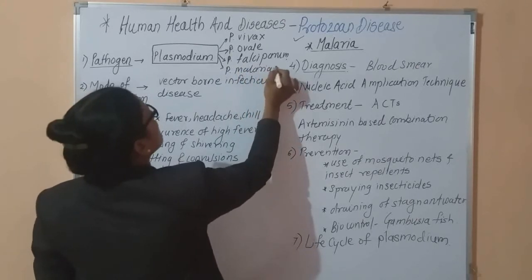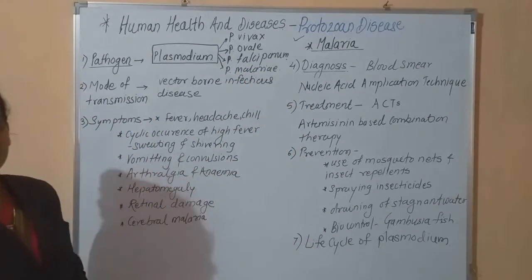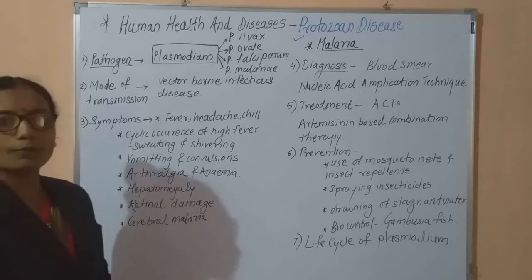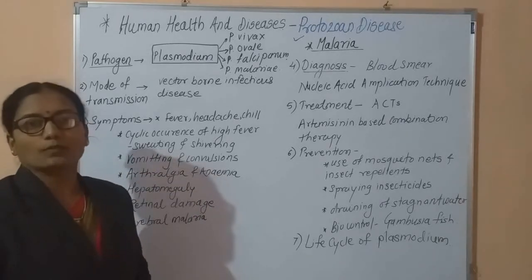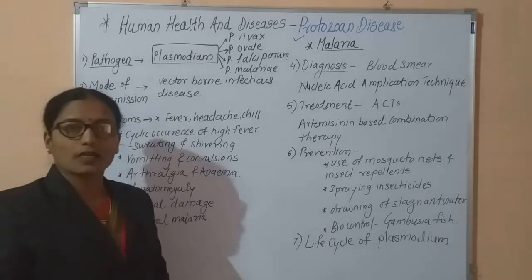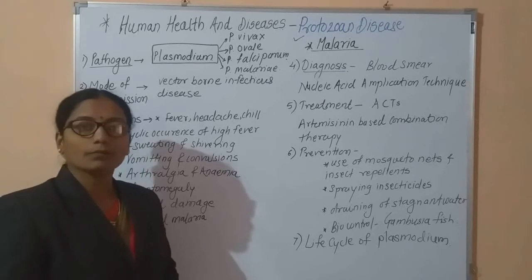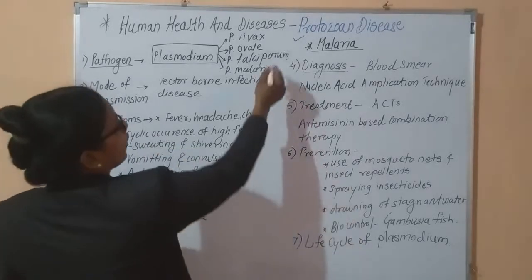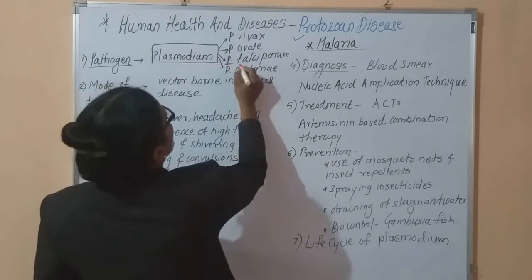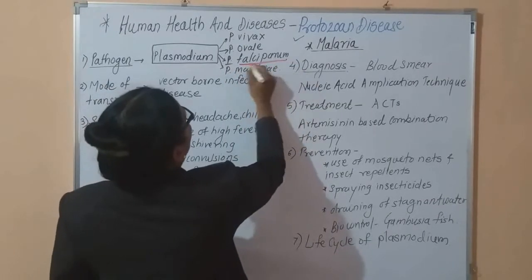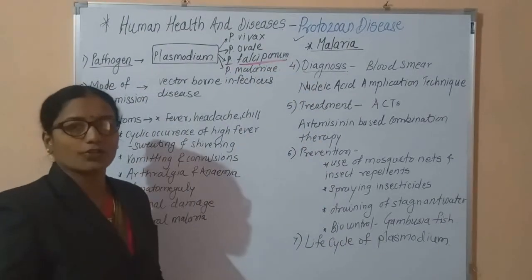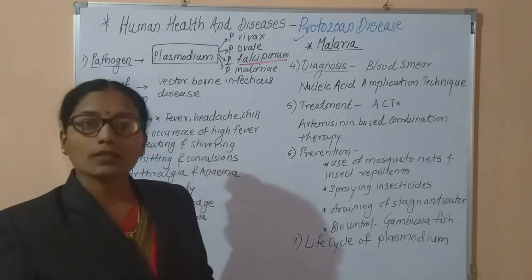These are the 4 species of the Plasmodium protozoa, and they are responsible for causing the disease malaria. From all these 4, Plasmodium falciparum is highly infectious and causes the severe symptoms